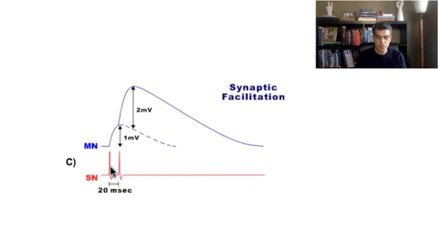Take a look at this one. When you stimulate this neuron for the first time, then you're going to release calcium. If you stimulate this neuron right after, before this calcium is being reuptaked, the calcium inside the cell is going to go even higher, and it's going to make you release more neurotransmitter. So that is going to create a synaptic facilitation.